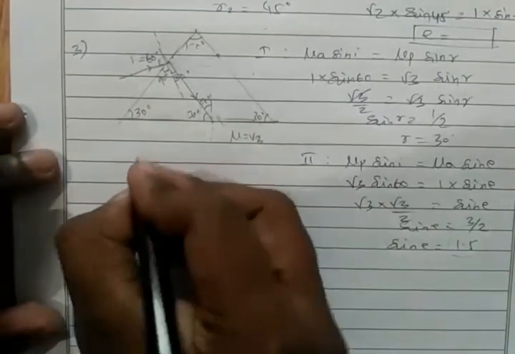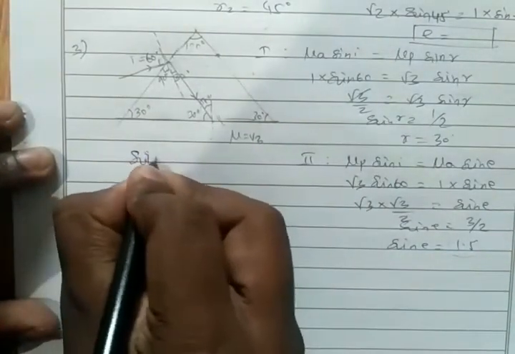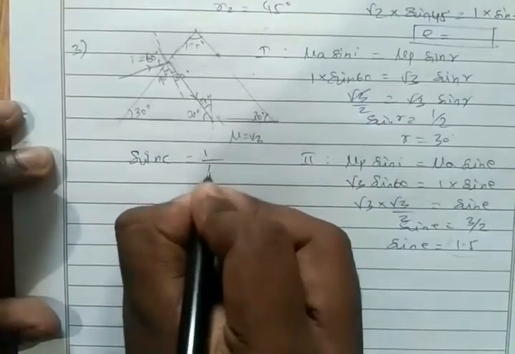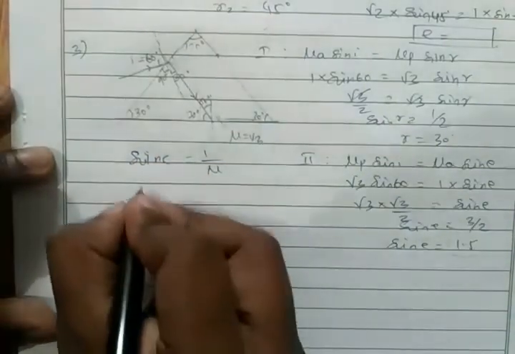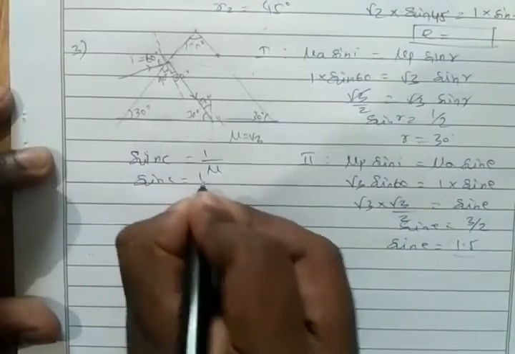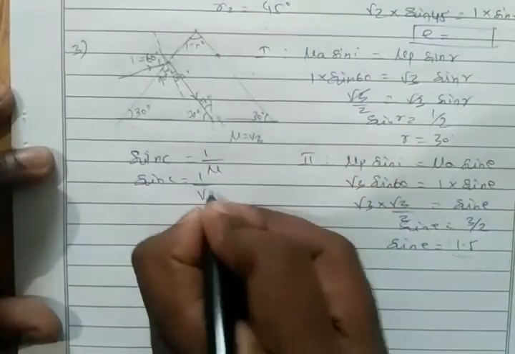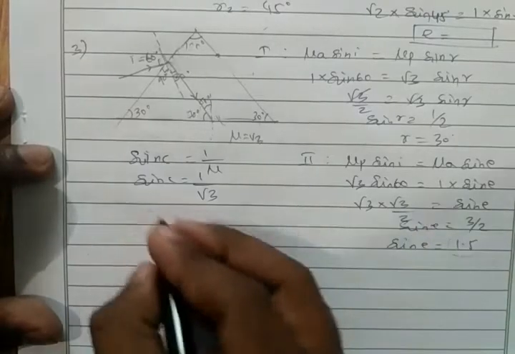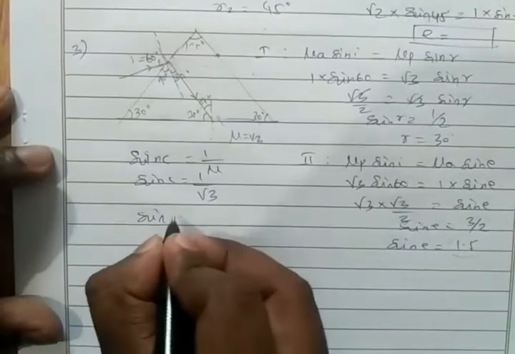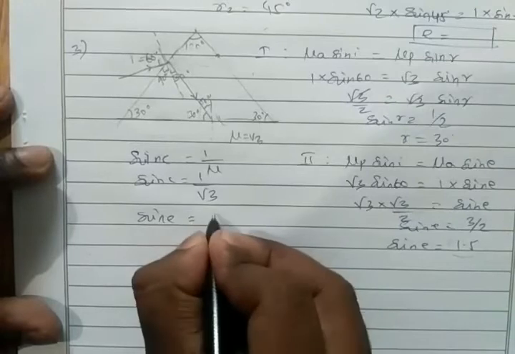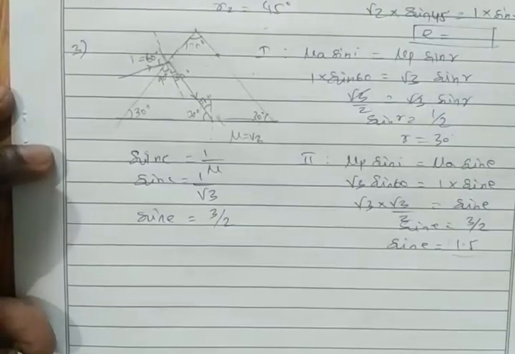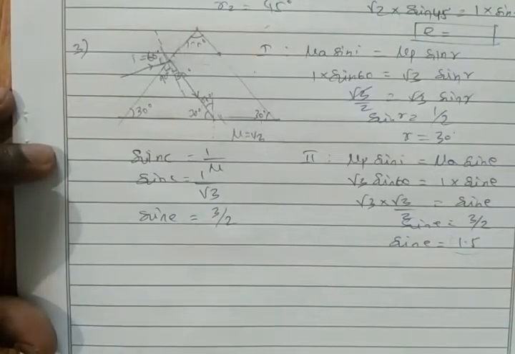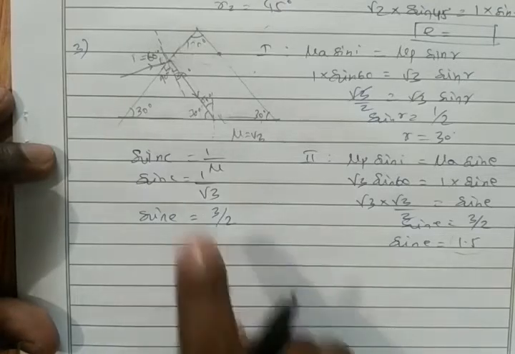So what will happen here? Find the critical angle. We know the formula for critical angle: sin C equal to 1 by mu. So sin C equal to 1 by root 3 for the prism. Then here we have sin E equal to 3 by 2. So if you see here, our sin E value is greater than the critical angle.